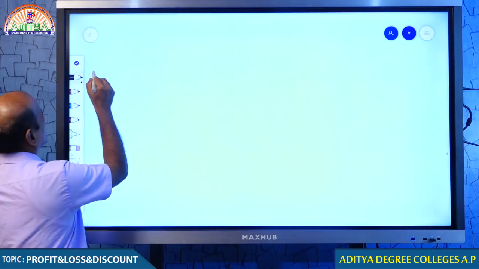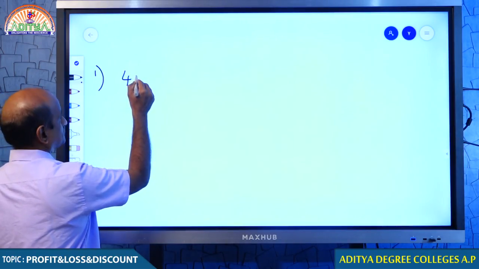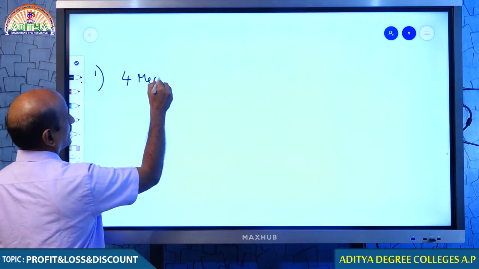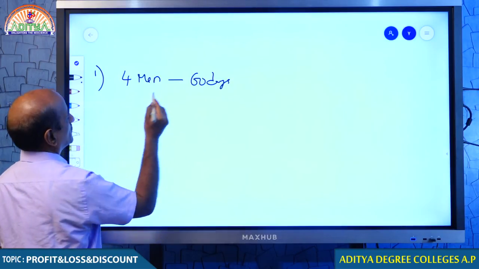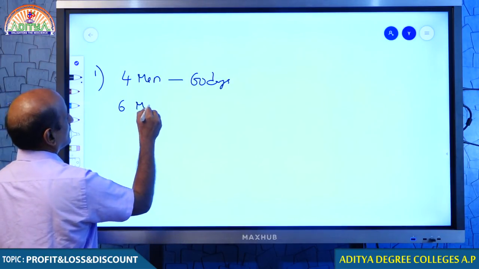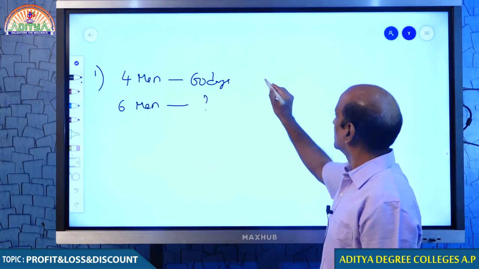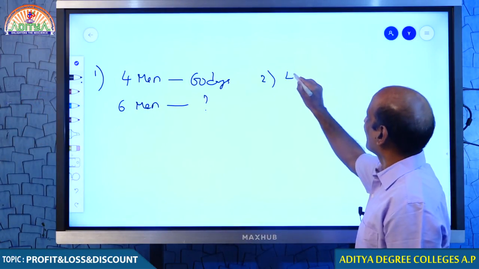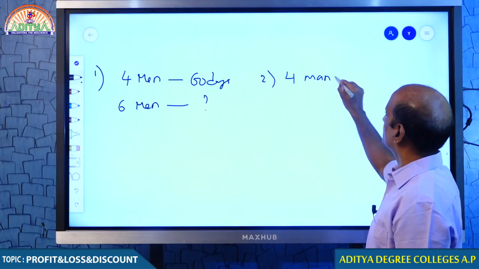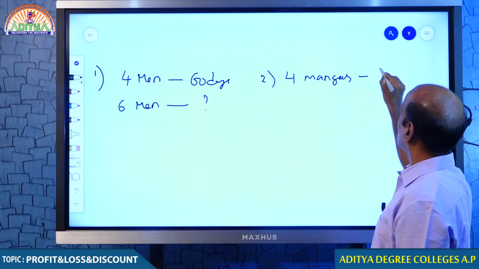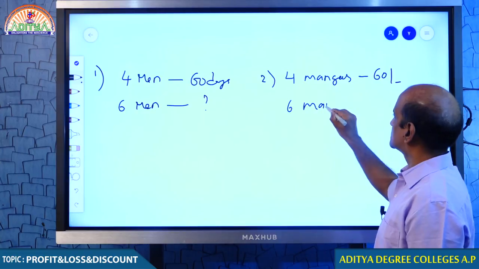Here is the question. Question number 1. If four men can do a work in 60 days, 6 men can do the work in how many days? Next question. If 4 mangoes cost you 60 rupees, 6 mangoes cost you how much?